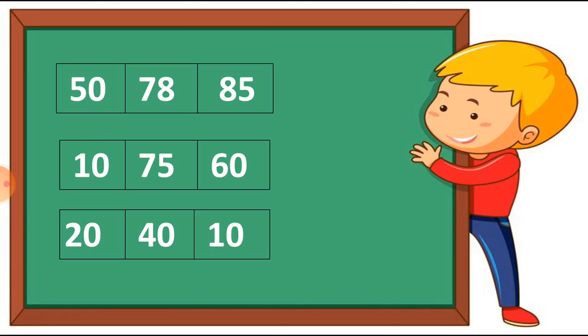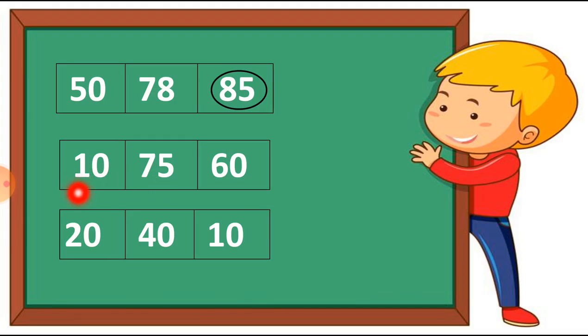Which is the greatest number? 50, 78 or 85, which is bigger? We have to circle that number. So here we circle the 85 because 85 is the bigger number. You can see here I circle the 85 number.